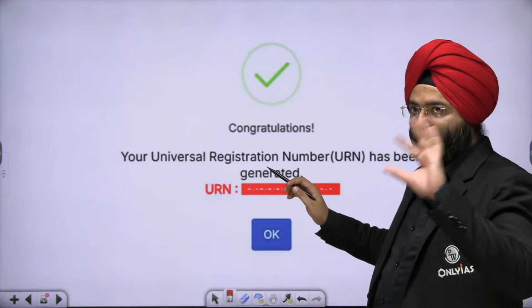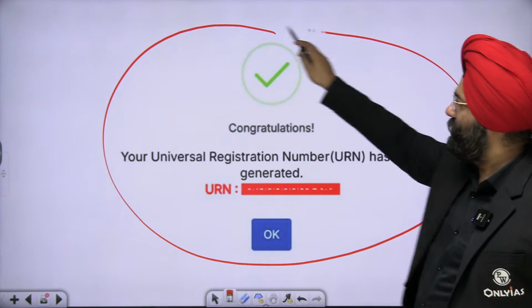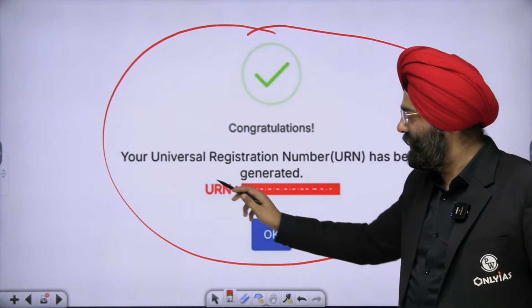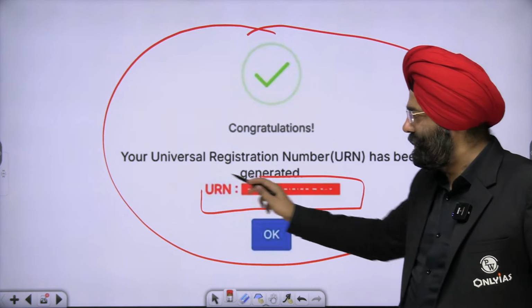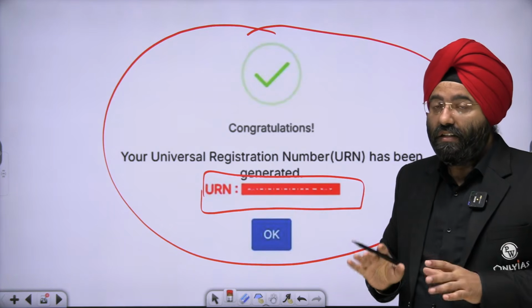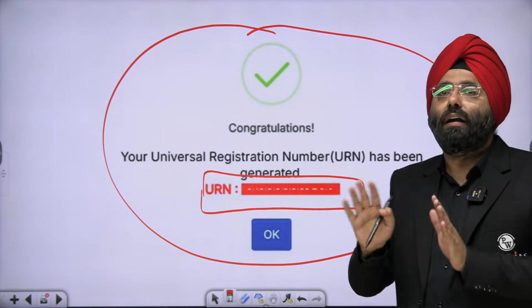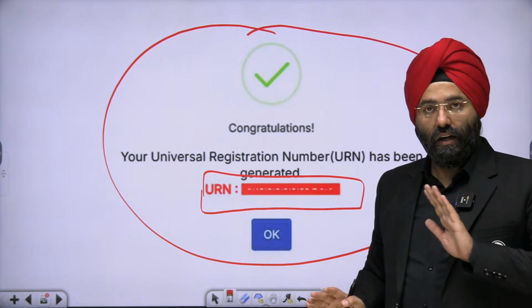Once this is done, you will again receive a message here: your universal registration number has been created. Congratulations. Your URN will be displayed like this. Make sure you take a screenshot of this and note it down properly. Save it in your gallery, save it in your cloud, whatever, and click OK. That means your URN is created. Clear? Okay.